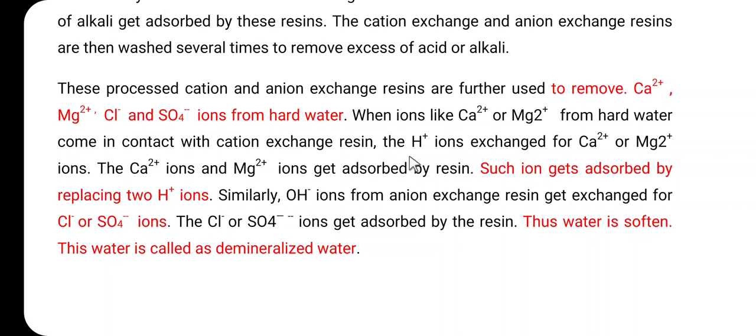So here the H plus ion is exchanged for the calcium 2 plus ion or magnesium 2 plus ion. So here the calcium 2 plus ion and magnesium 2 plus ions get adsorbed by the resin. Such ions get adsorbed by replacing the 2H plus ion. So when the calcium 2 plus ion is adsorbed on the cation exchange resin, there is a replacement of the 2H plus ion, or when the magnesium 2 plus ion is adsorbed on the cation exchange resin, at that time there is a replacement of the 2H plus ion.